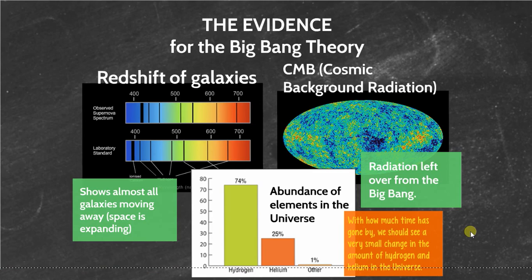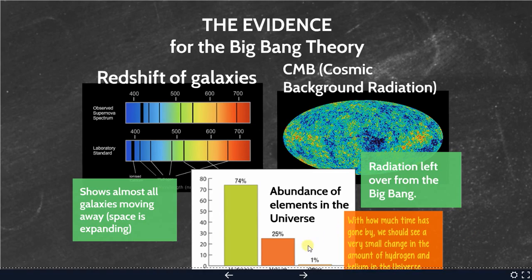We see a change of hydrogen to helium, showing that many stars have gone through. They have used up some of that hydrogen fuel. They have created helium. Some have created large elements from that helium, and we end up having about 1% of other elements out in the universe, starting from the Big Bang, having much less than that.